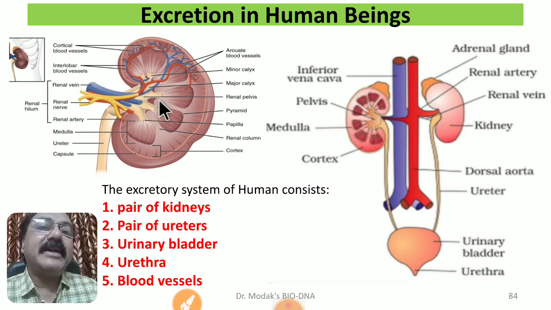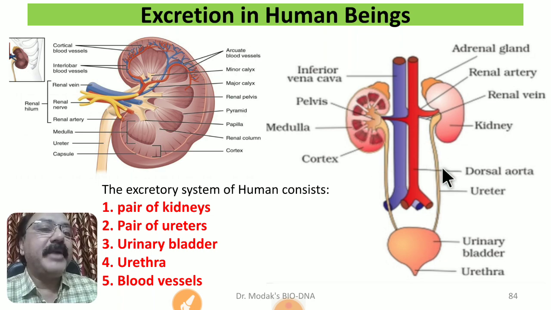Then what happens to the collected water along with the nitrogenous waste and other impurities? They are carried through this, which is called a ureter. It is a kind of vessel, a very narrow tubule which carries this urine, which gets collected into the urinary bladder.